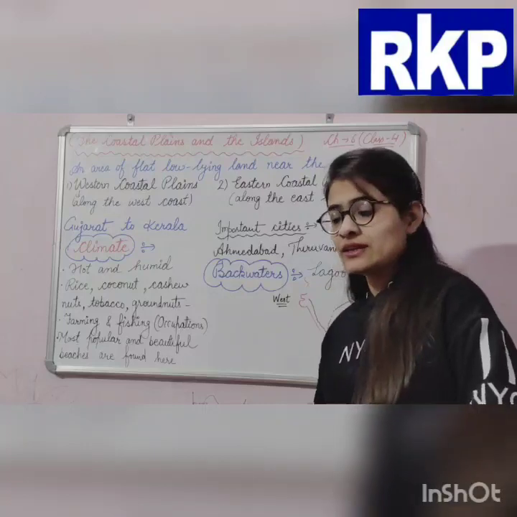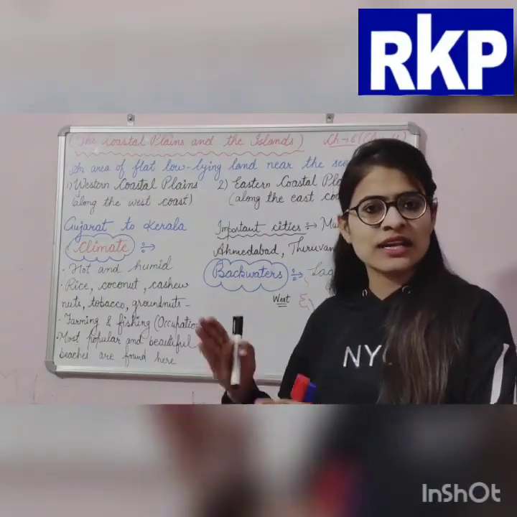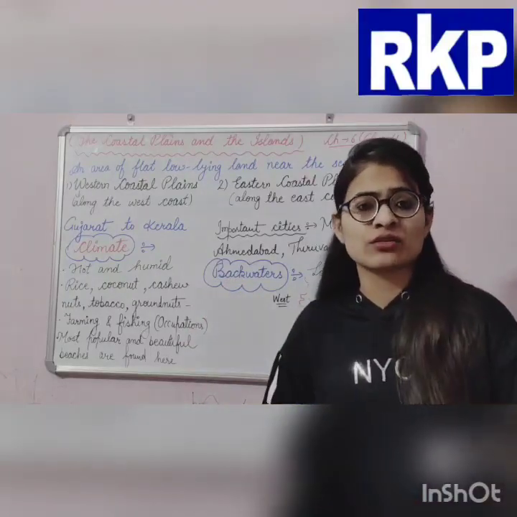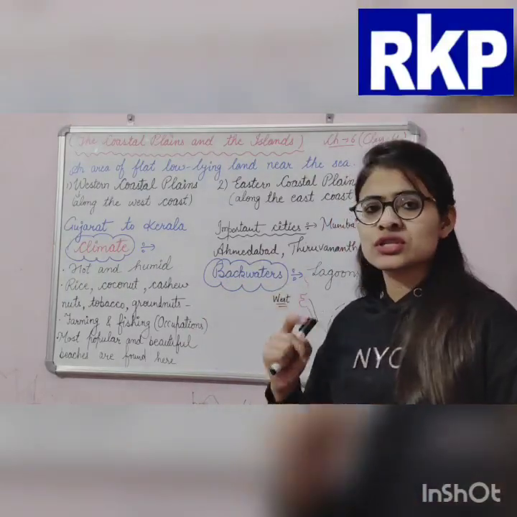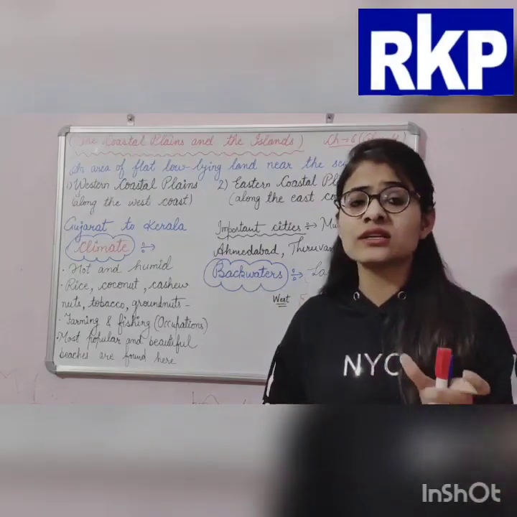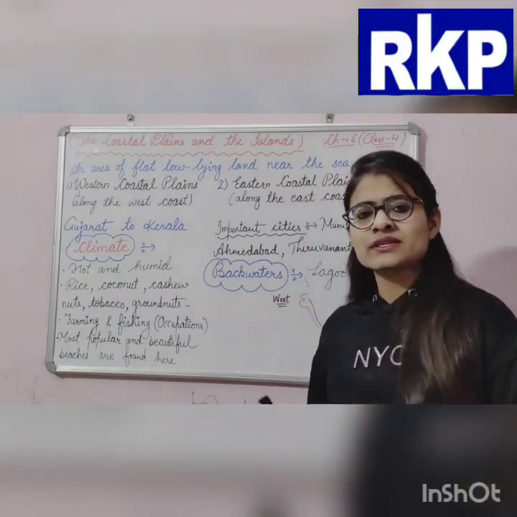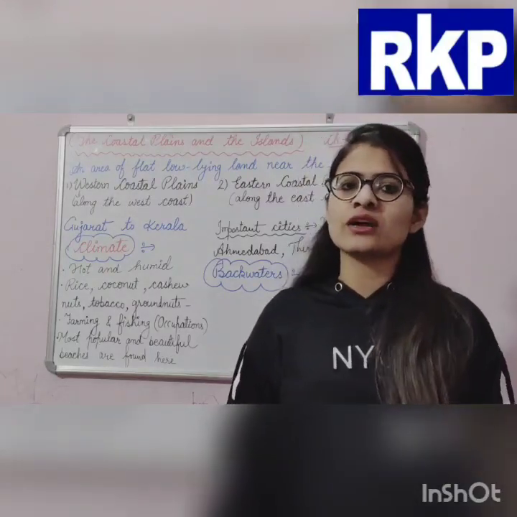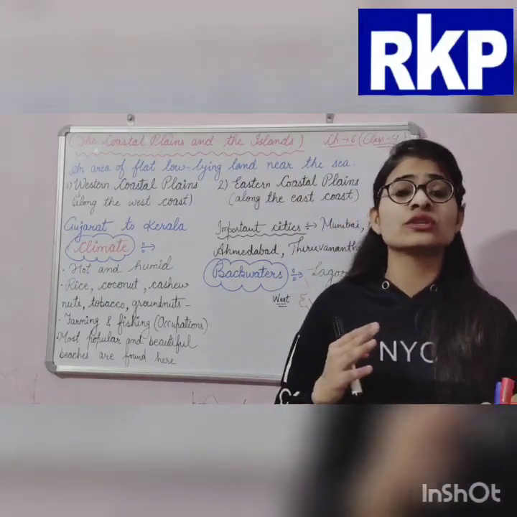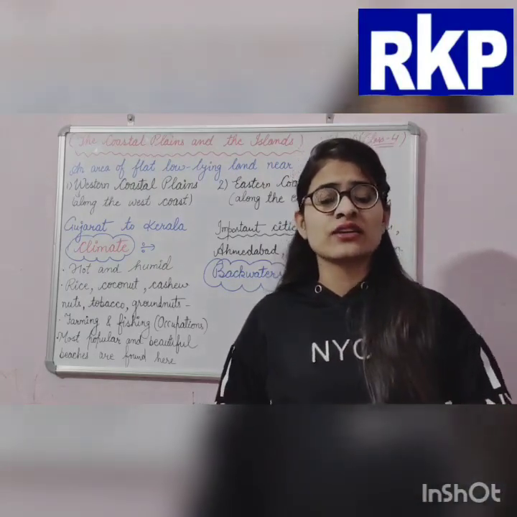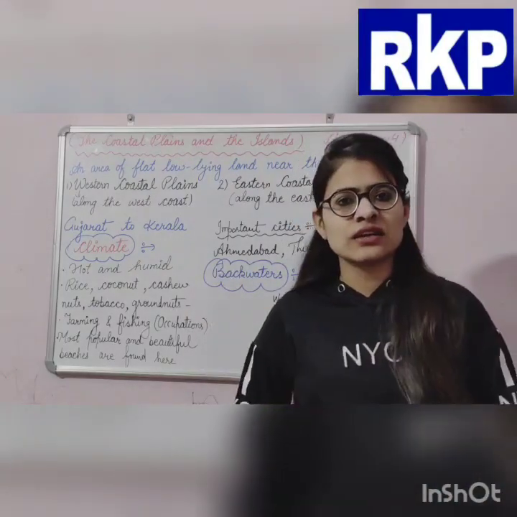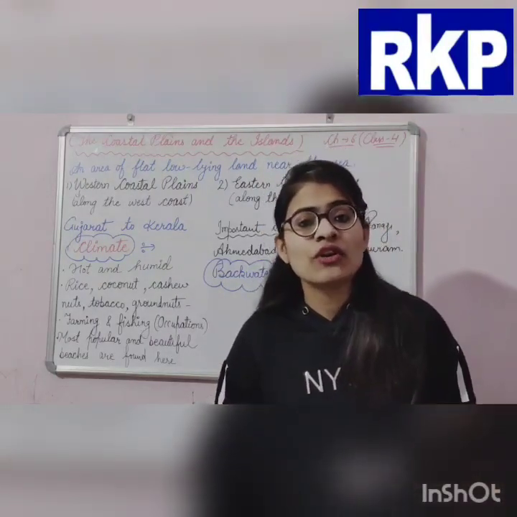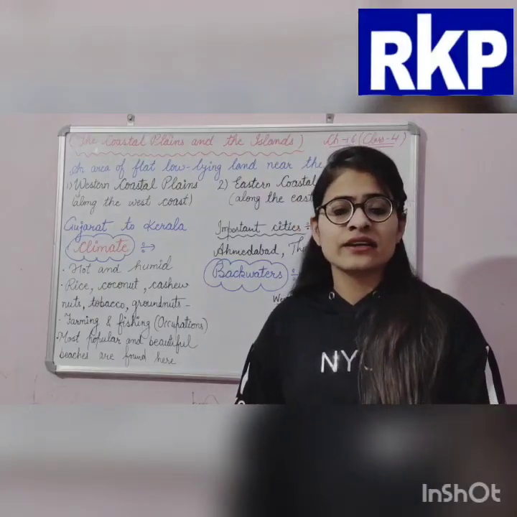Like the bank of a river, one side of the river, similarly the coast of the sea. So coastal means near the sea, and plains means flat areas. So what is the meaning of coastal plains? The coastal plains are those flat, low-lying areas which are near the sea. A coastal plain is an area of flat low-lying land near the sea.